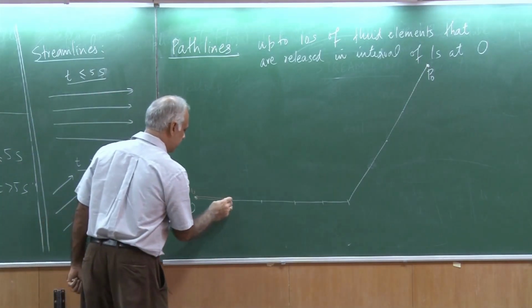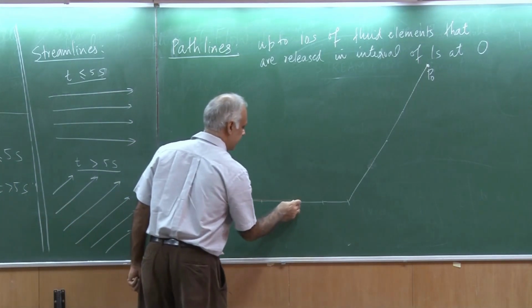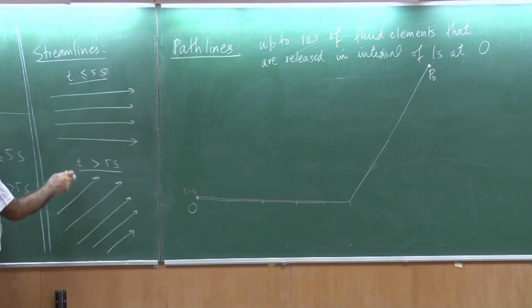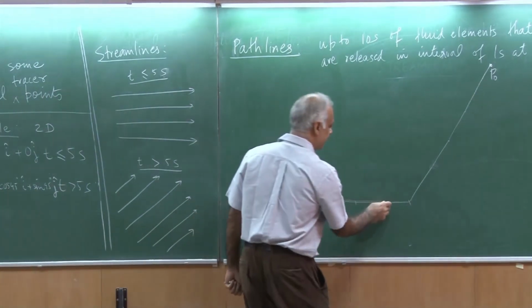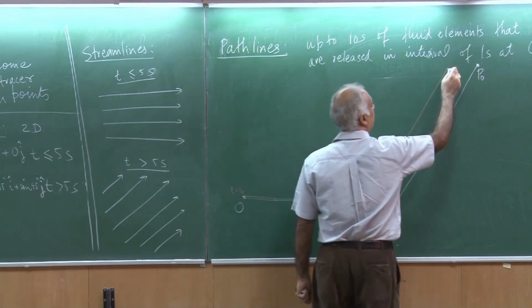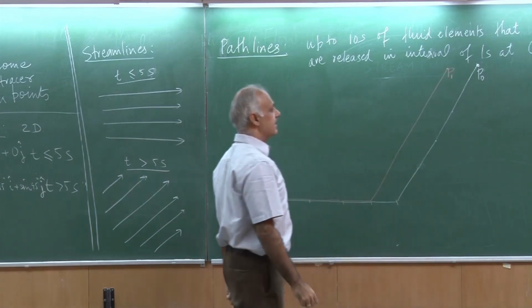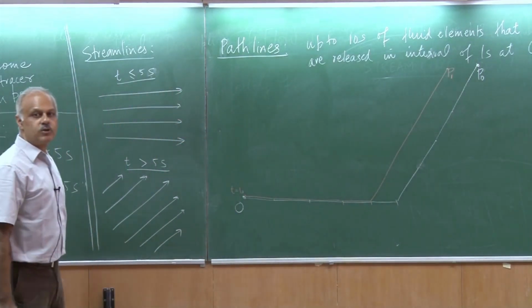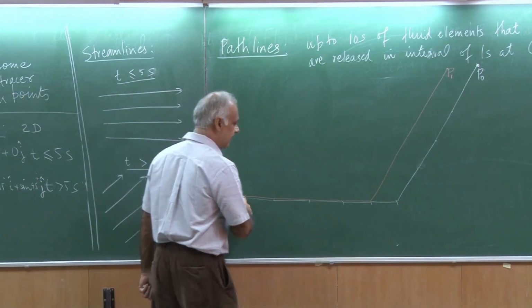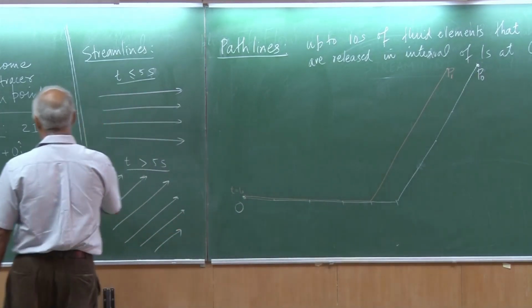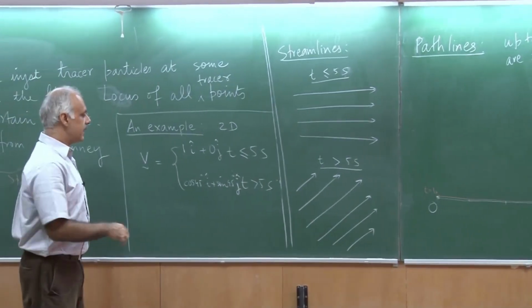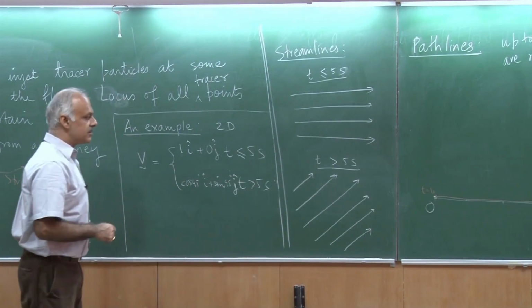So that particle goes up to here, 2, 3, 4, and now because the velocity changes at t equal to 5 seconds, this particle is now going to go something like this. So this I am going to call the particle which was released at t equal to 1 second. Okay, so you can see that it had less time to go with the velocity field specified in the first interval, but it gets a full 5 seconds to go with this velocity.